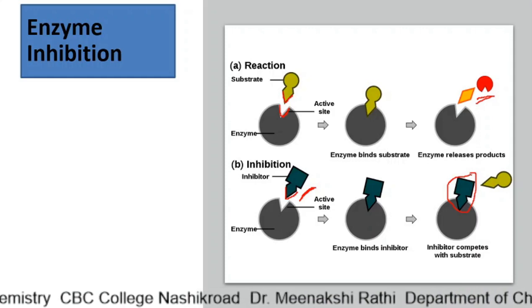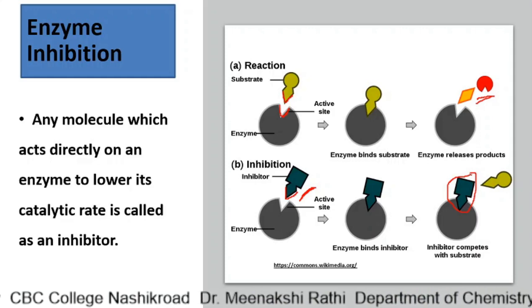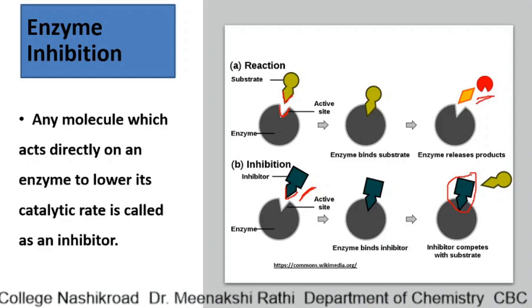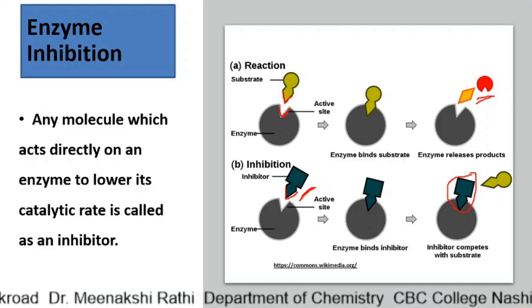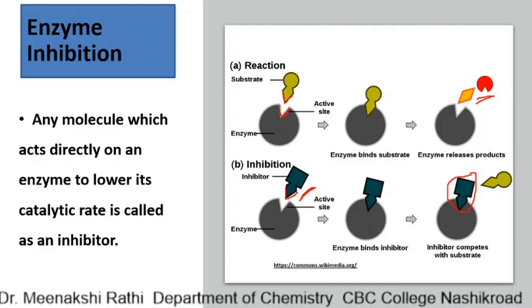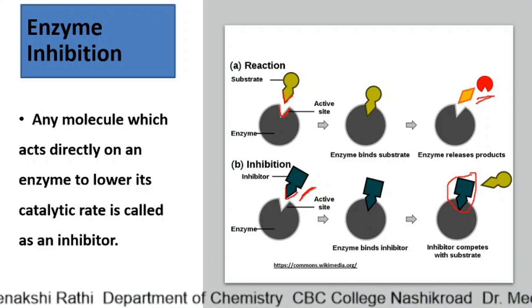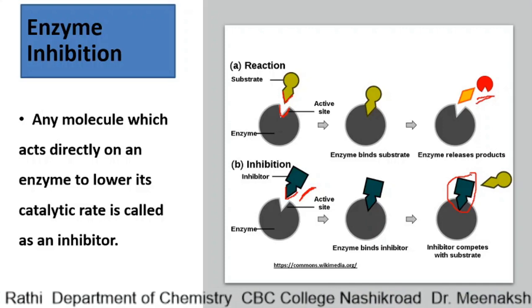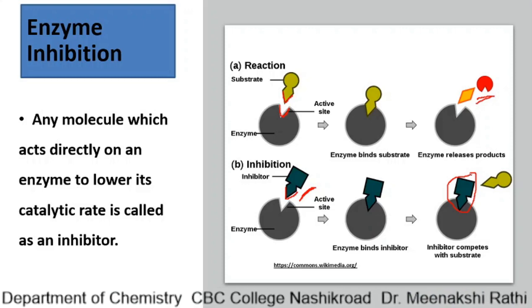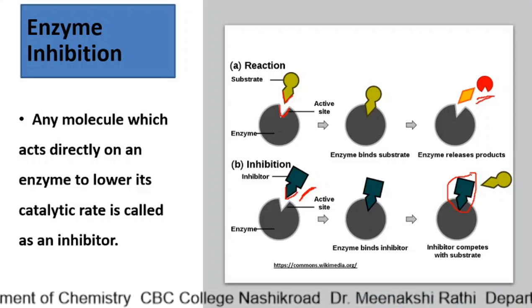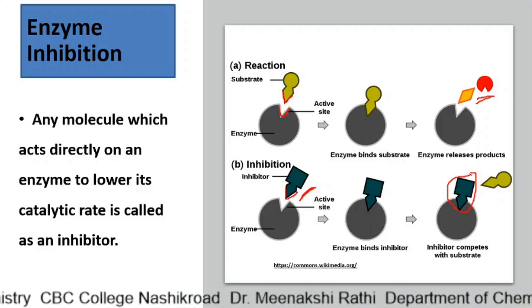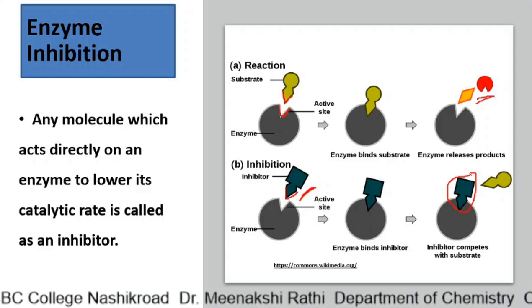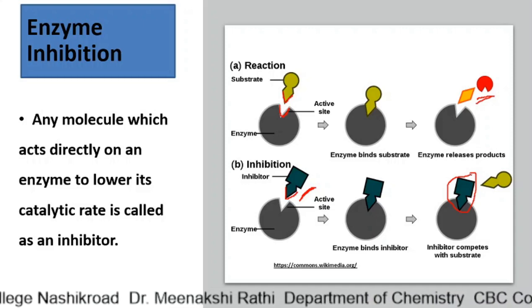So we can define an enzyme inhibitor as any molecule which acts directly on an enzyme to lower its catalytic rate or catalytic activity. That means an inhibitor lowers or decreases the catalytic activity of the enzyme.